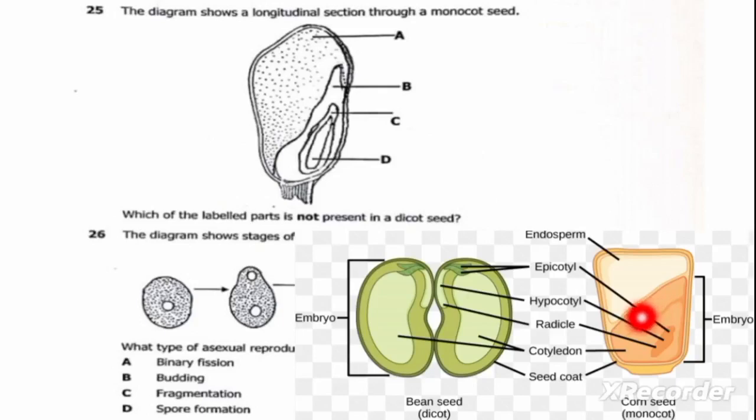We can see that all parts are found on both seeds, dicot and monocot, except the endosperm. The endosperm is only found in the monocot seed. Therefore, the part representing the endosperm in this question is A. Our correct answer is A. Let us move on to the next question.